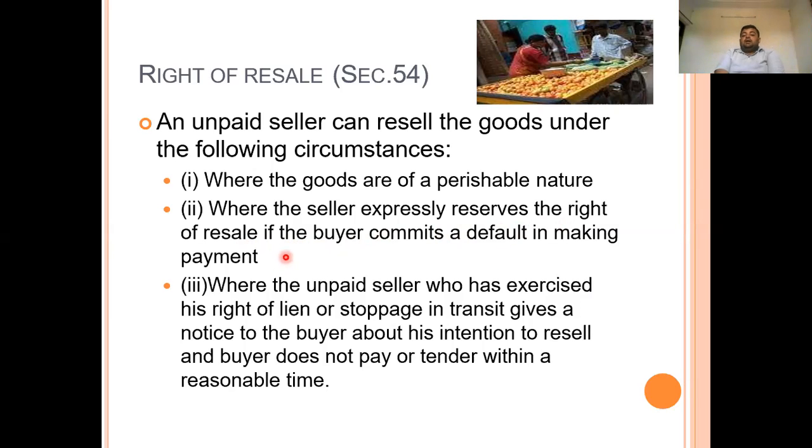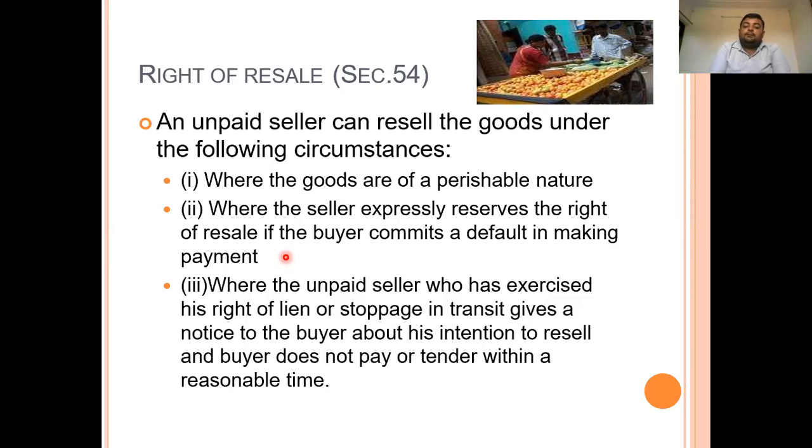Under the contract, while entering into the contract of sale, the seller has conveyed to the buyer that if he makes any default, the seller will resell the product and has the right to do so. If the buyer commits a default in making the payment, the seller has the right to resell the products.